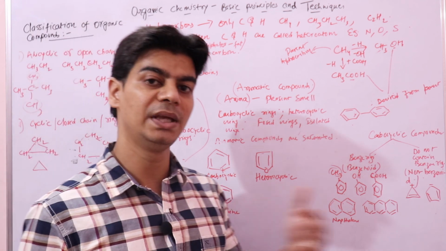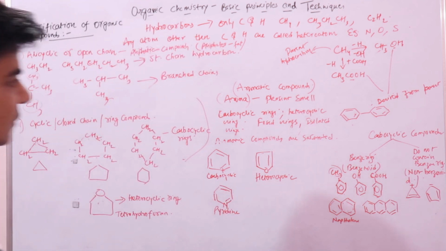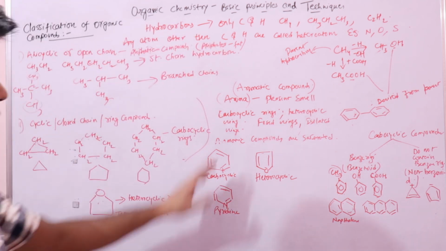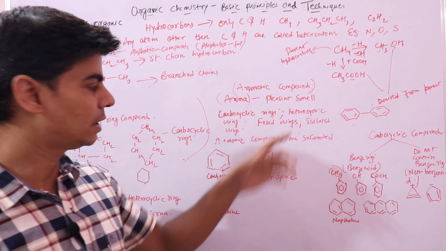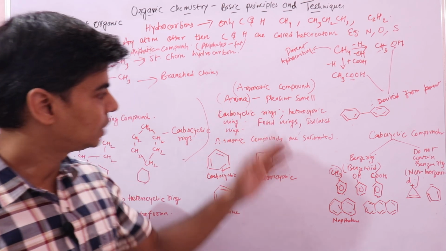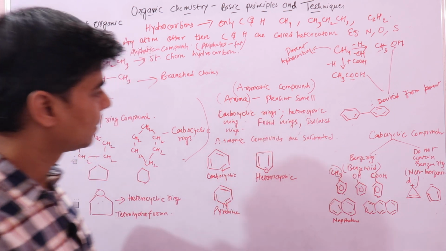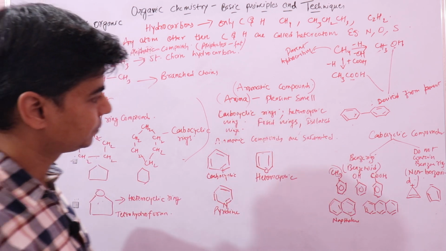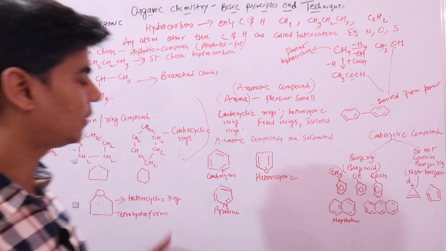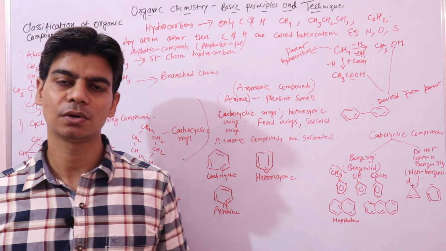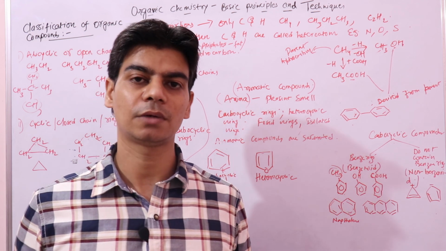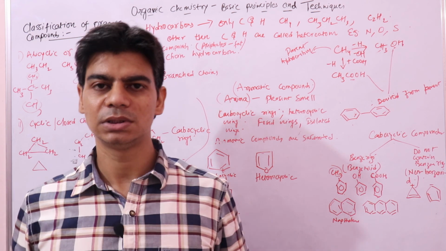Benzenoid is taken from benzene ring, so it's easy. And aromatic compounds contain a pleasant smell, which is why they are aromatic. Aroma means pleasant smell in Greek. I hope this is clear. After this, we'll do classification based on functional groups, and we'll understand what functional groups and homologous series are. Thanks.